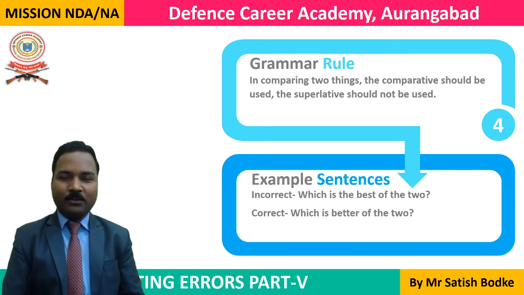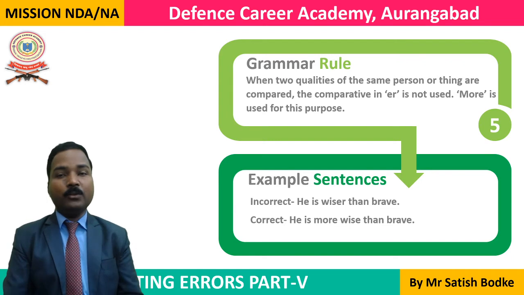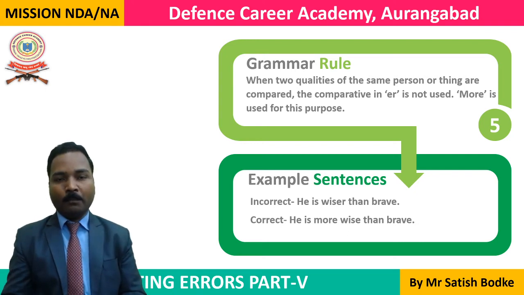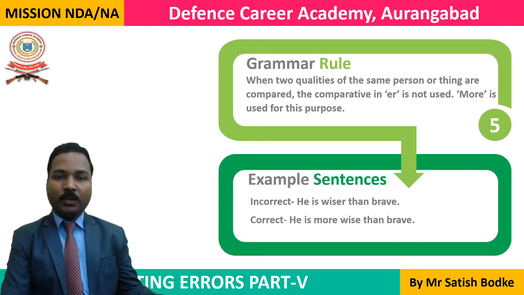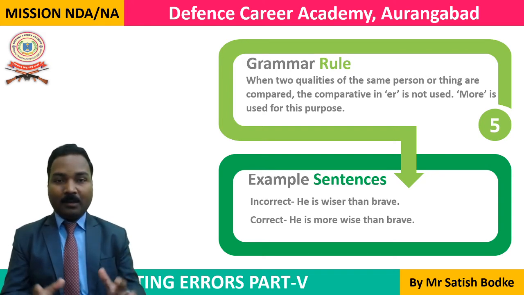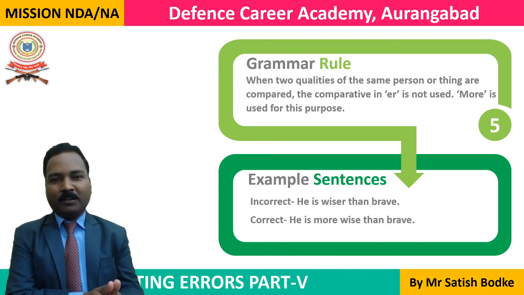Now let's go to the next rule. Here we are going to learn when to use er form of an adjective, that is comparative form, and when to use more form. When we are talking about two different qualities of the same person, we don't use the er form of an adjective in comparative degree. Although the adjective can be converted into er form, the er form is not used in this case.